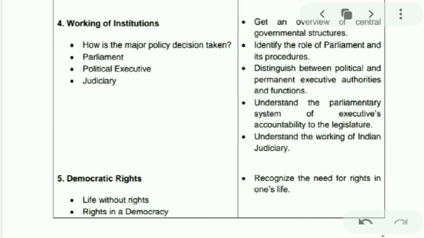Next, the fourth chapter, working of the institutions, you will be studying. In this, you will be studying major policy decisions which are taken, the parliament, the executive, and the judiciary.